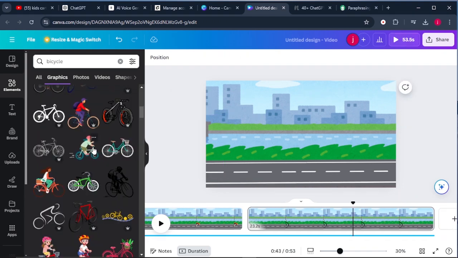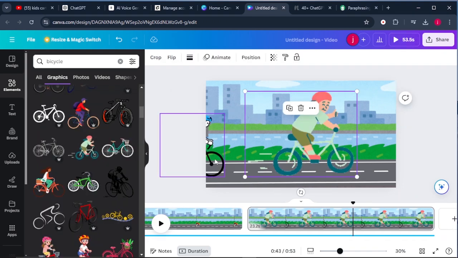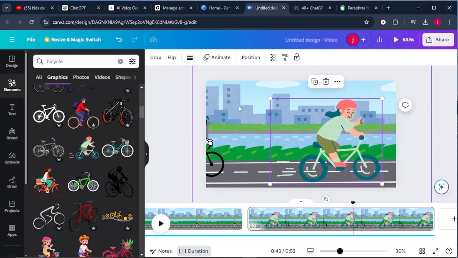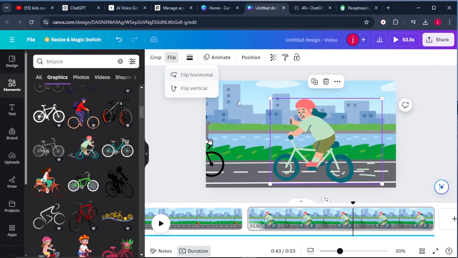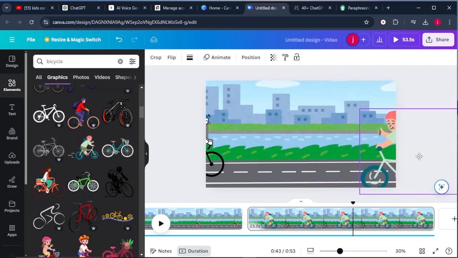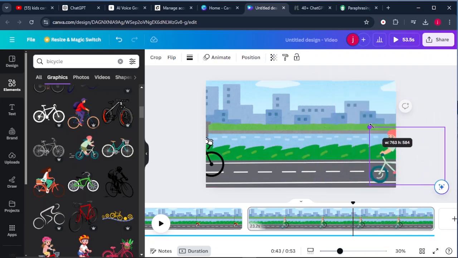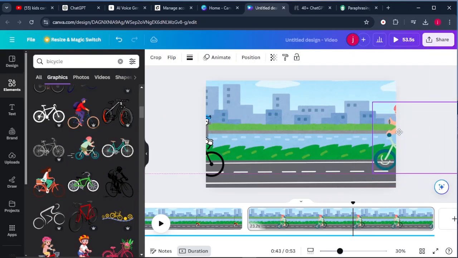And from there I'll also add in another bike. So this one, I'll flip the bicycle by selecting it and coming to where it says flip, and I'll flip the bicycle like that. Then I'll also resize it like that. This size, perfect. Then I'll place the bicycle here.